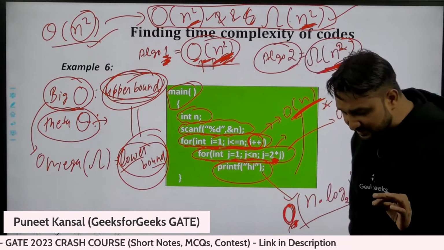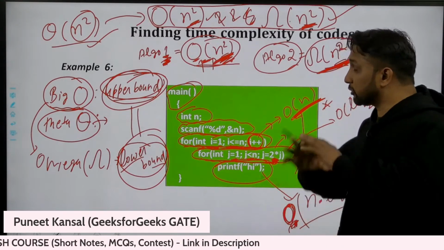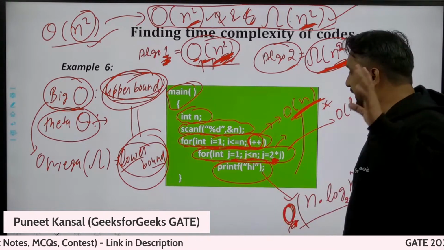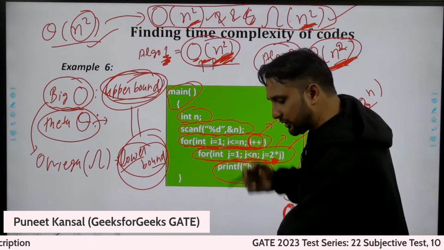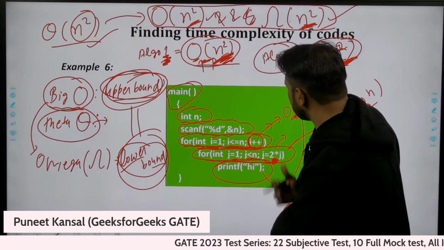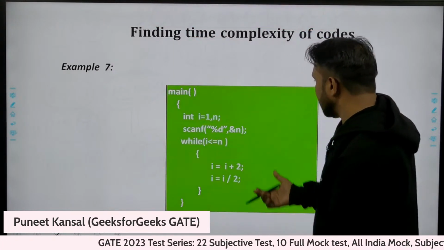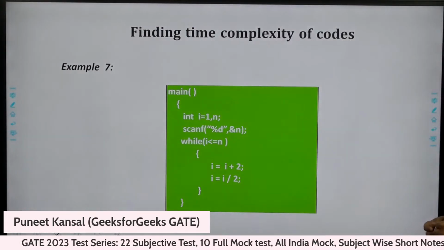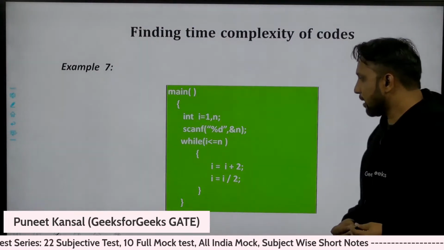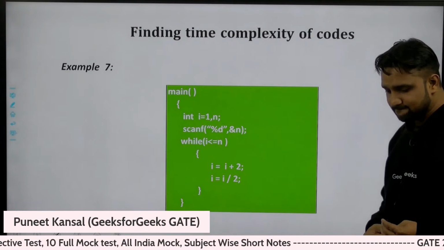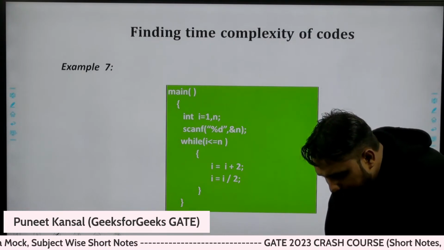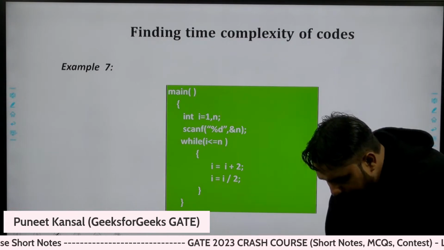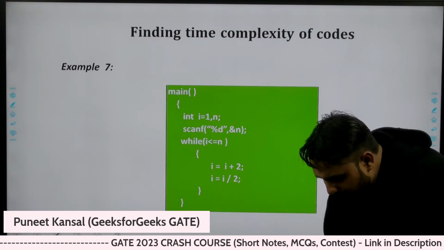We will discuss this in very, very detail with lots of GATE questions in the next algorithm lecture next week. Let's move to the next question now. Please try this question. How much time will this algorithm take? Please write in the chat box.